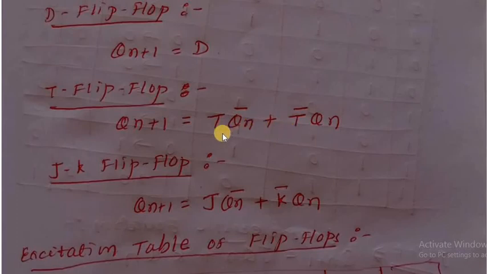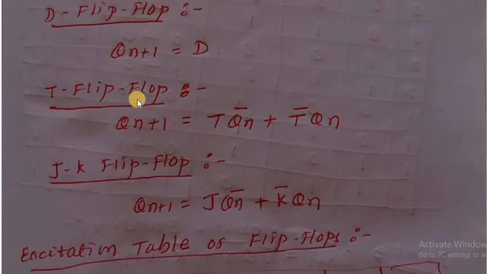T is the input for the T flip-flop and Qn is the present state. It is the exclusive operation of T and Qn, defined as the next state of the T flip-flop.